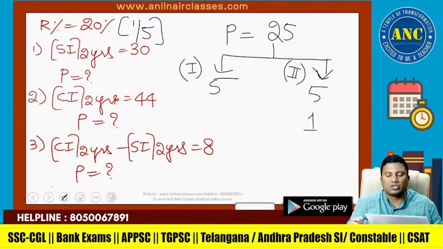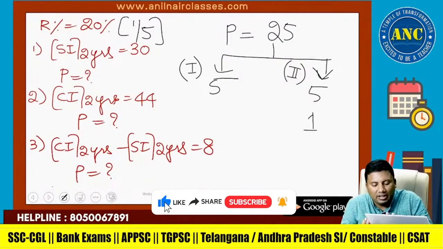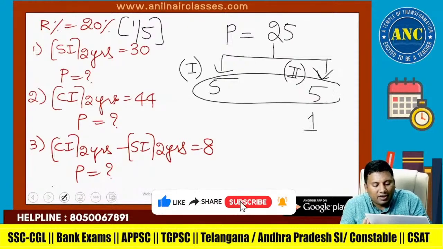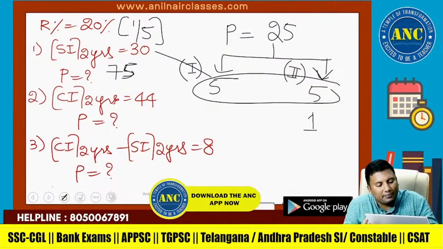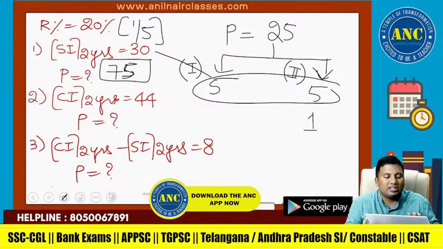All the questions can be solved orally. SI for 2 years is 5 plus 5, which is 10. 10 is becoming 30. 25 3s are 75.